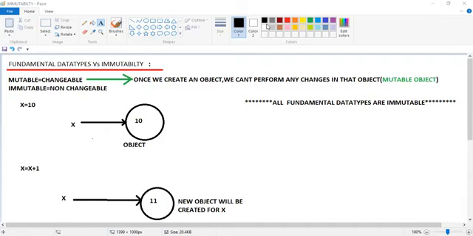Is it audible? Can anyone respond? Is it audible to you? Hello, Raj Kishore. Is it audible? Yes, sir. Okay. Are you able to see the paint window? Hello. Yes, sir.